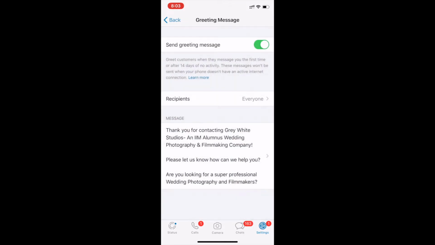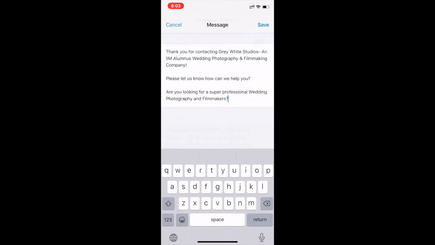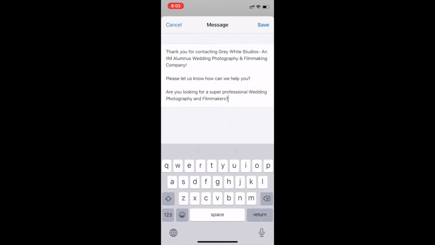But greeting messages are very important. This is something that we share with the client. Once you send a greeting message, you have to set your greeting message. What does it say? Thank you for contacting Grey White Studios, I am Luminous Wedding Photography and Filmmaking Company. Please let us know how we can help you. Are you looking for wedding photographers and filmmakers?